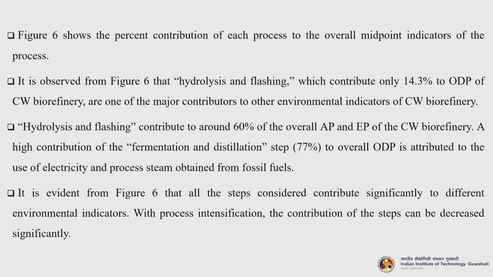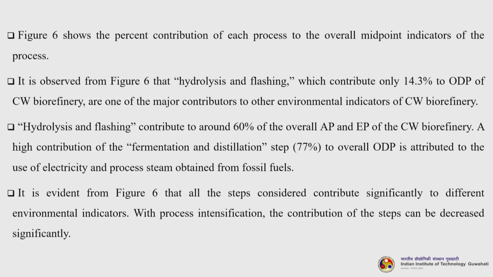So, figure 6 shows the percent contribution of each process to the overall midpoint indicators of the process. It is observed from this figure that hydrolysis and flushing, which contributes only 14.3% of ODP of the entire CW biorefinery, is one of the major contributors to other environmental indicators of this particular biorefinery. Hydrolysis and flushing contribute to around 60% of the overall AP and EP of the CW biorefinery. A high contribution of the fermentation and distillation step, almost 77%, to overall ODP is attributed to the use of electricity and process steam obtained from fossil fuels.